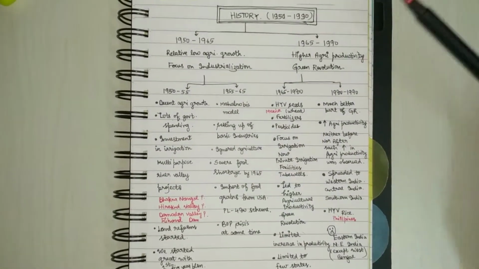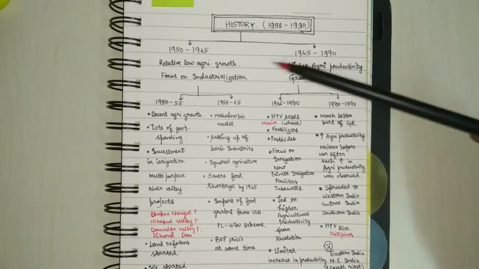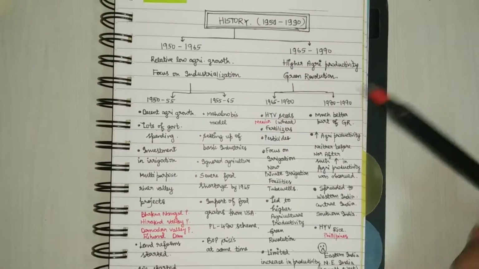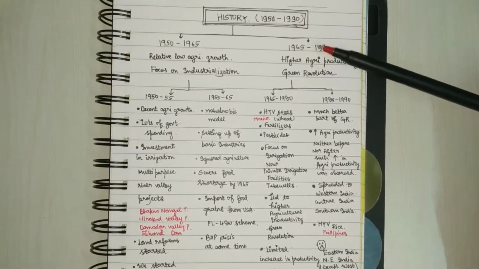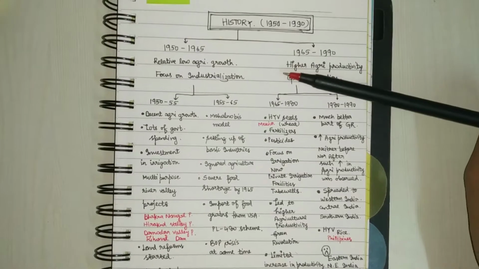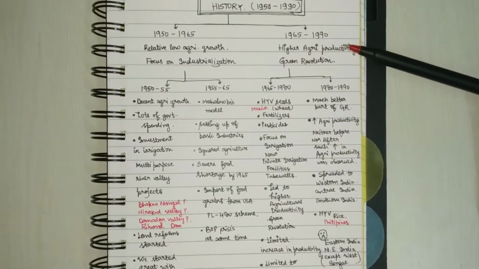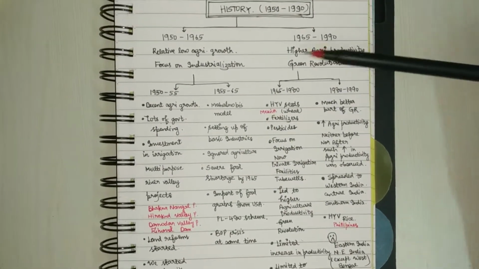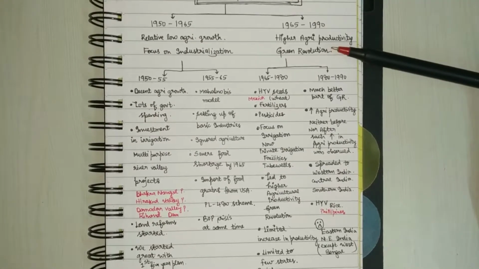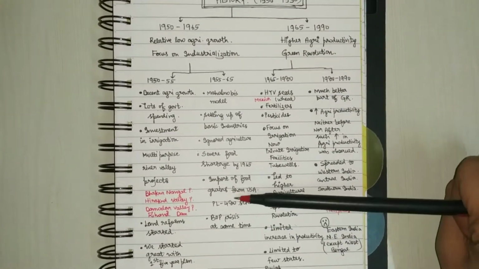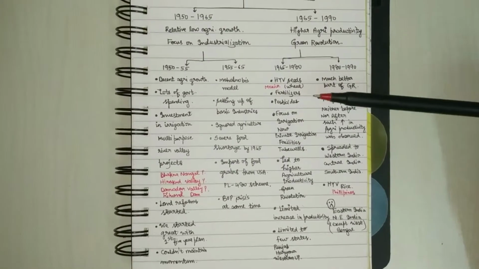And in the next phase of the history of Indian agriculture, that is 65 to 90, we see higher agricultural productivity, right? And the coming of the Green Revolution. So a setback led to lots and lots of success.